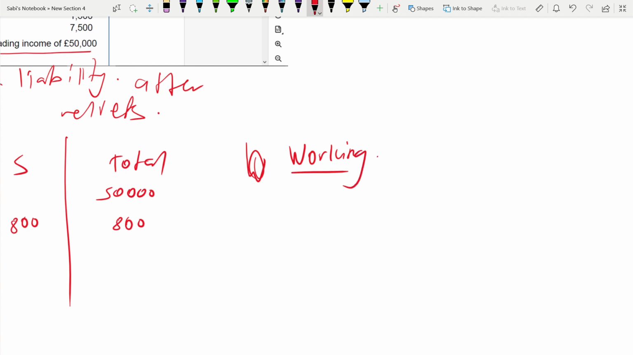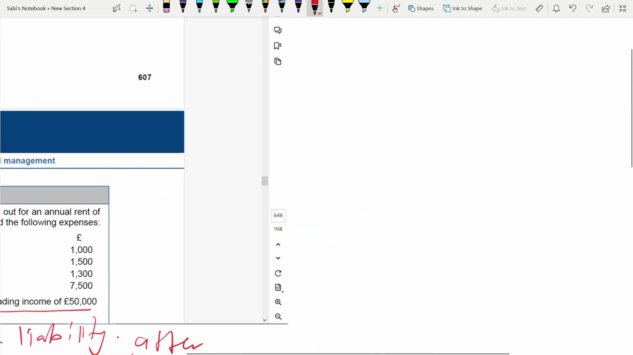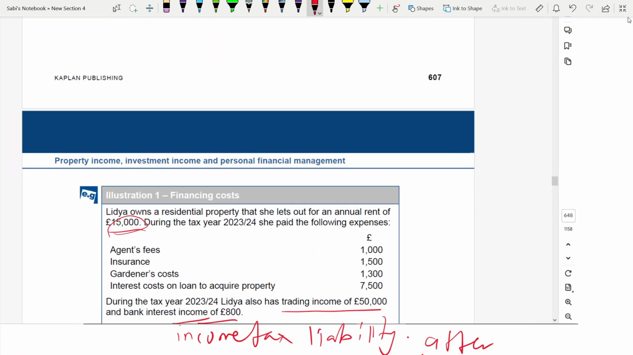Okay. So property income, working. Rent is 15,000, it has been given here. Now these are the costs: agent's fee, insurance, gardener's cost, and interest on a loan to acquire the property.